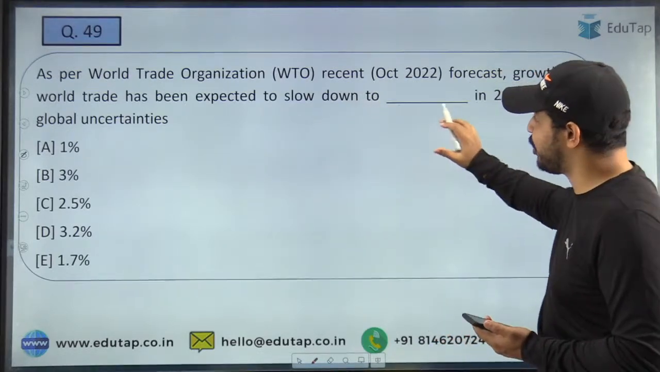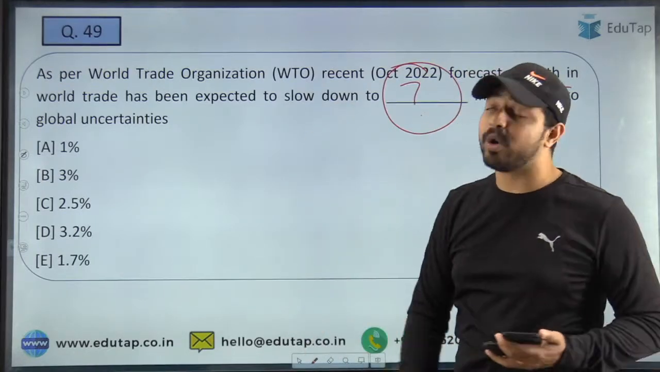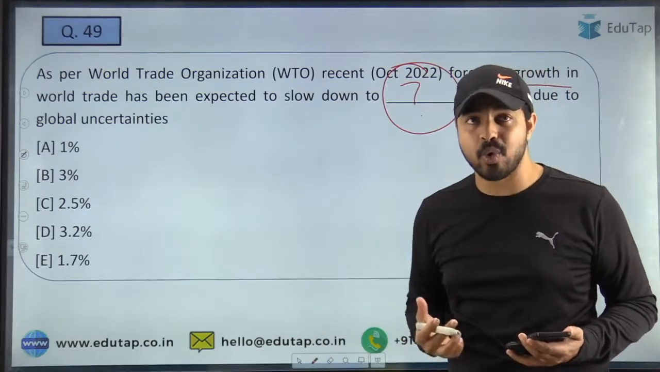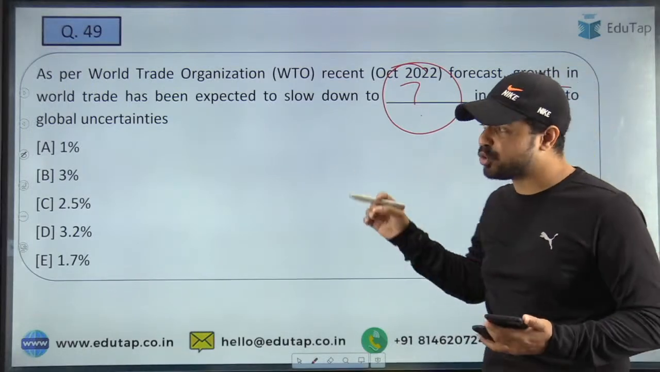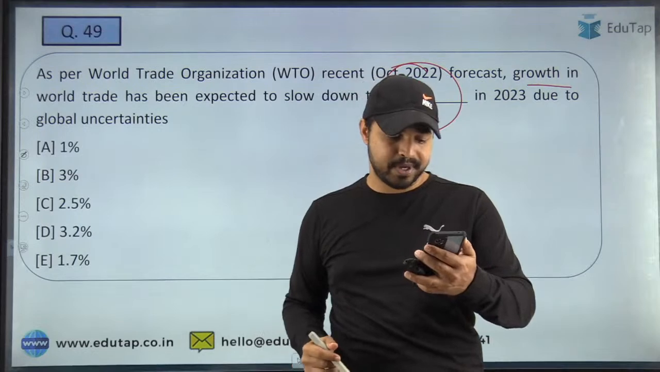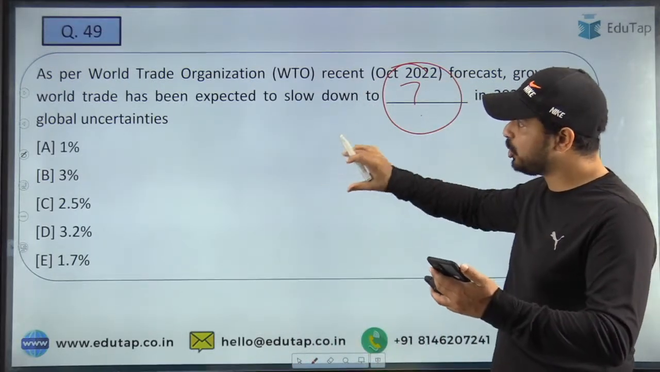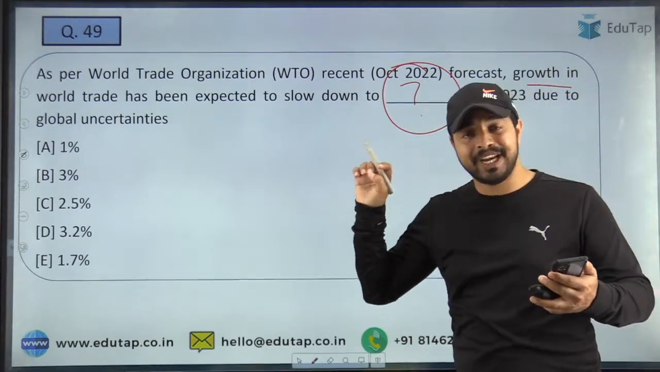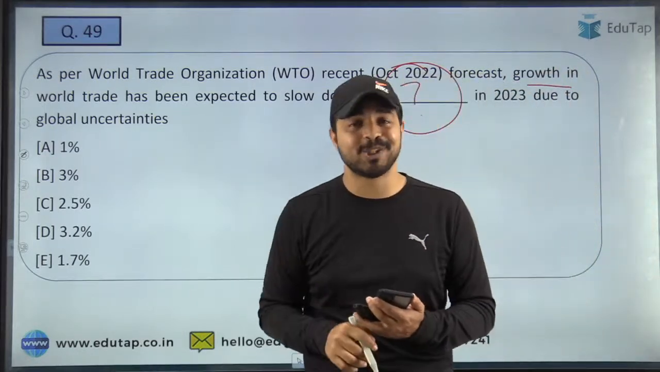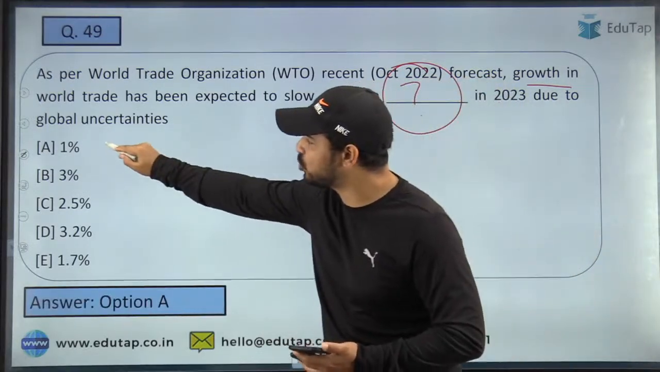So as per World Trade Organization forecast, growth in world trade has been expected to slow down to what percent? कितना परसेंट स्लो डाउन होगा due to the global uncertainties? It is 1%, 3%, 2.5%, 3.2% or 1.7%. So guys, quickly tell me the right answer to question number 49. What is going to be the slowdown? What is exactly that particular percentage which is being forecasted by the World Trade Organization? And guys, here the right answer is option A, that is 1%.